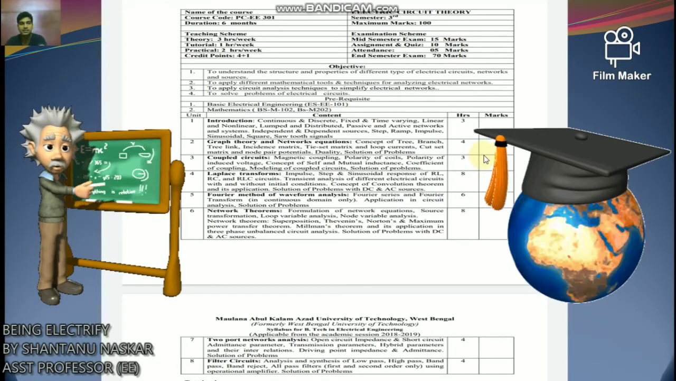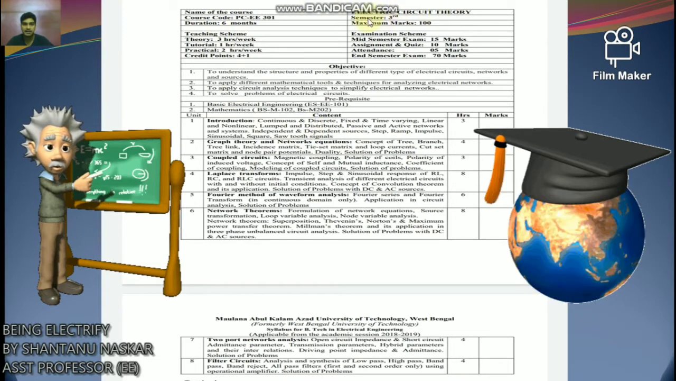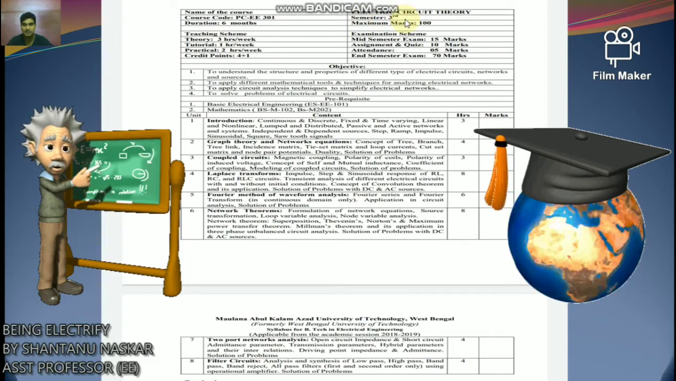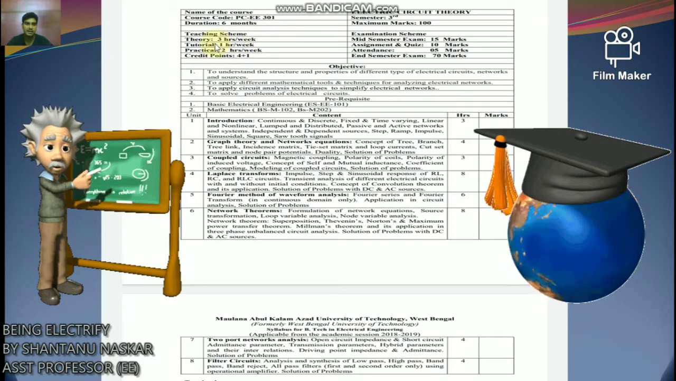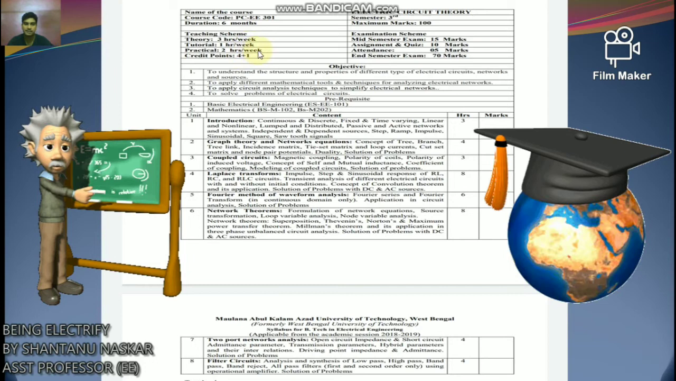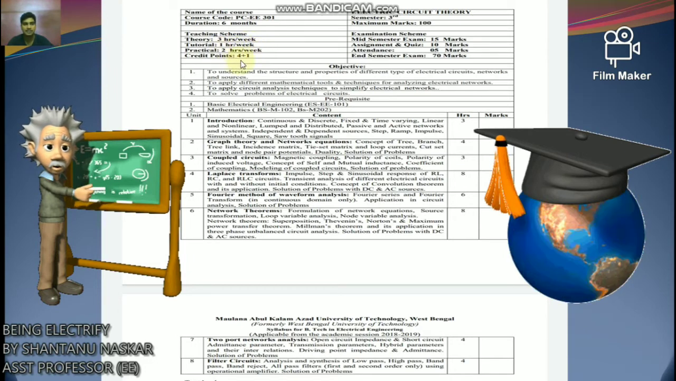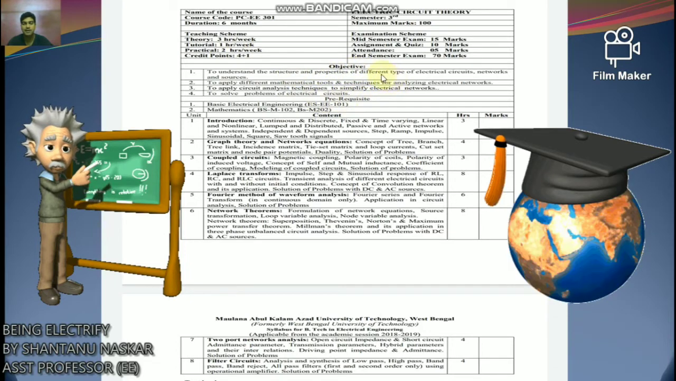So here is your course. Name of the course is Electric Circuit Theory, semester 3rd, which is second year, and teaching scheme 3 hours per week lecture and tutorial 1 hour per week and 2 hours per week practical. And this is your credit point 4 plus 1.